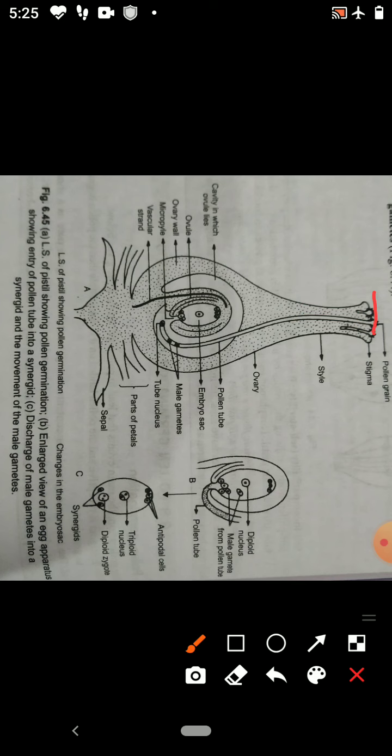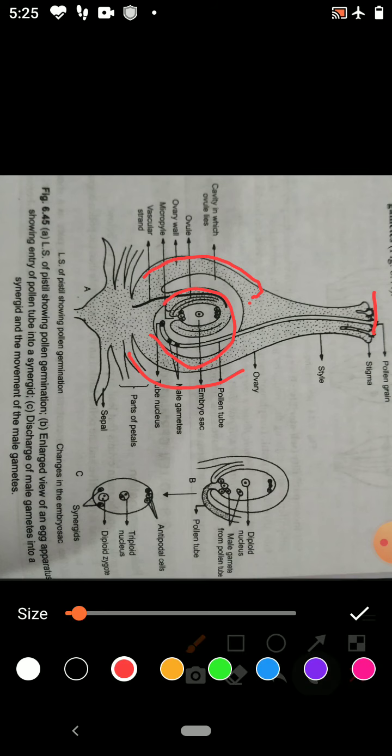Then fourth is the entry of the pollen tube into the embryo sac. Children, the embryo sac is found in the ovule. This portion is called the ovary. Inside the ovary, this structure is the ovule, and inside the ovule, you see this structure called the embryo sac.